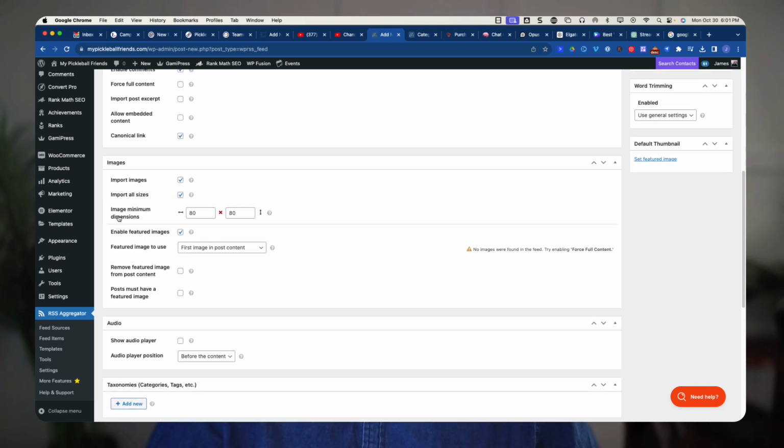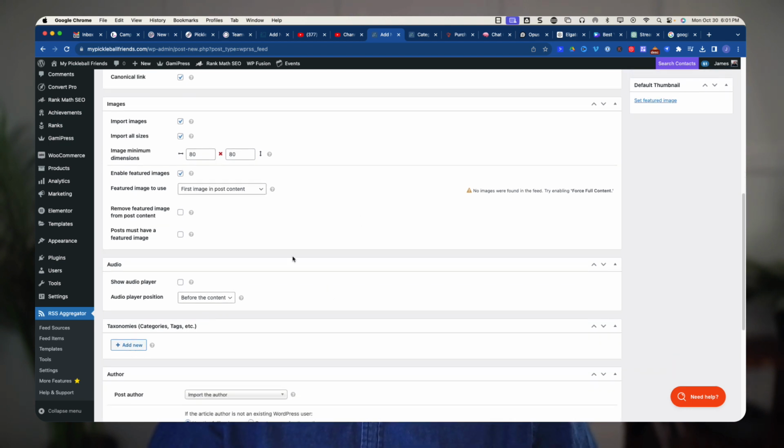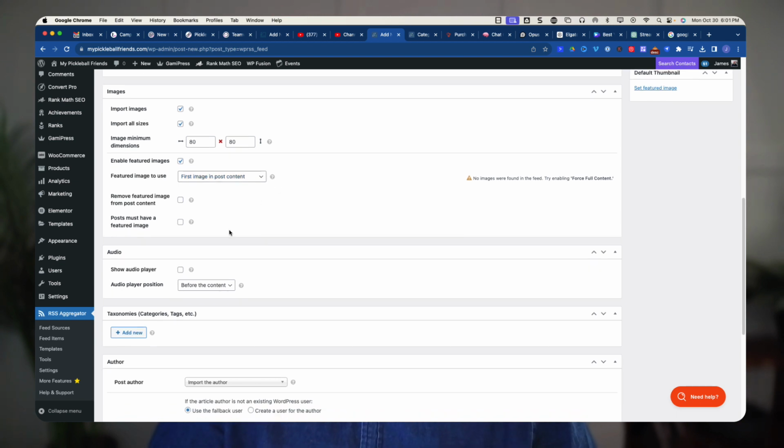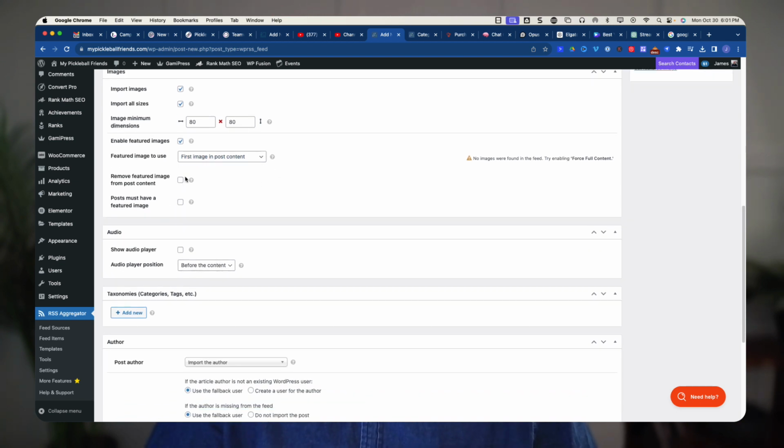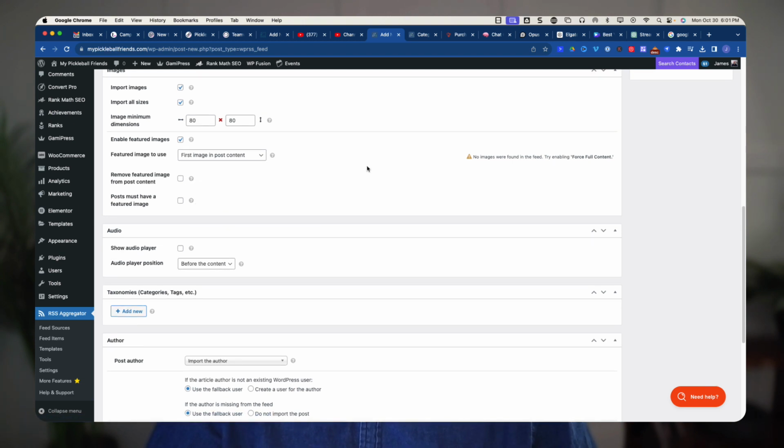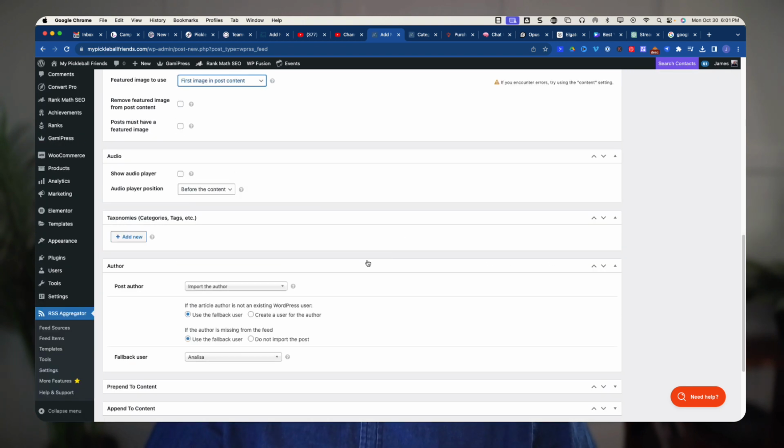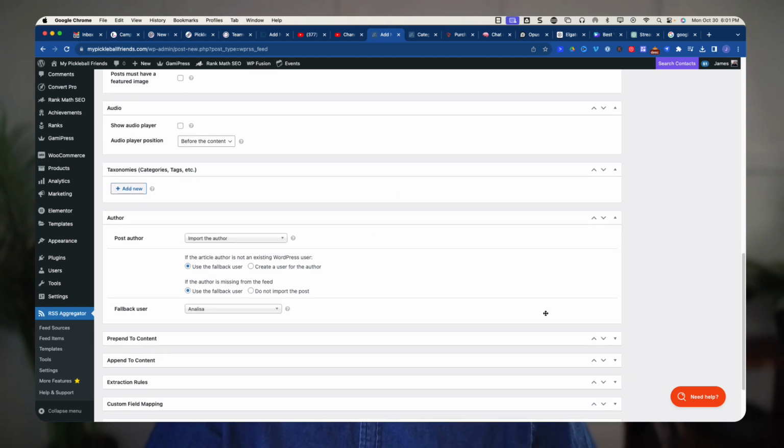Images, all sizes. What's the image dimension? The minimum, I'm going to say 80 by 80. Featured image, I'm going to take the first image in the post. Okay, remove featured image from post content. Again, we'll try this just to see what happens. No audio player, we're not going to worry about it. We're not going to worry with the tags.